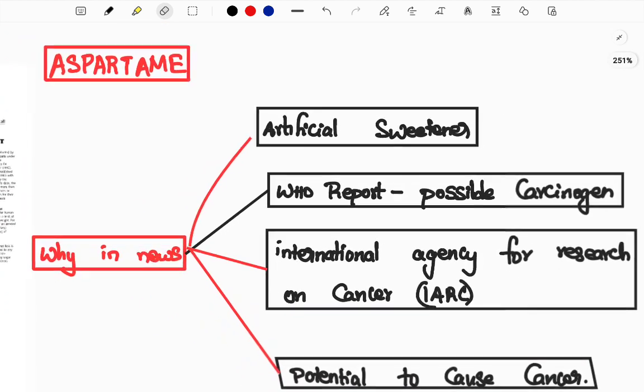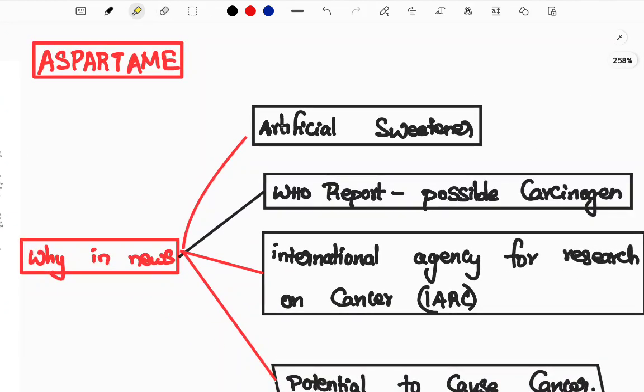So it is in the news. Why is it in the news? First of all, it is an artificial sweetener. Instead of sugar, you can use it, which has a low calorific value but can give more sweetness. That is why it is in the news. Here, a WHO report said that this artificial sweetener, aspartame, is a possible carcinogen.